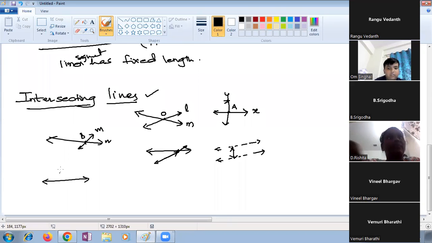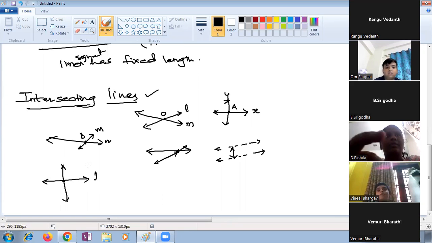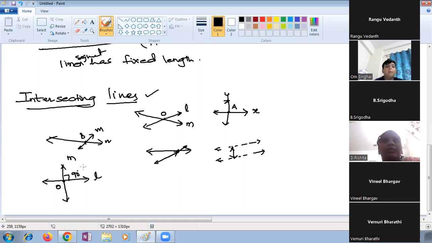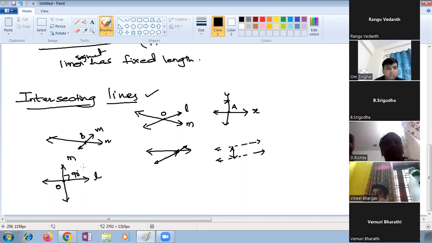This is one more line. They are meeting at a point, say O. This is line L. This is line M. These two lines meet and make an angle of 90. It's a right angle. Absolutely correct. Such lines have a special name.